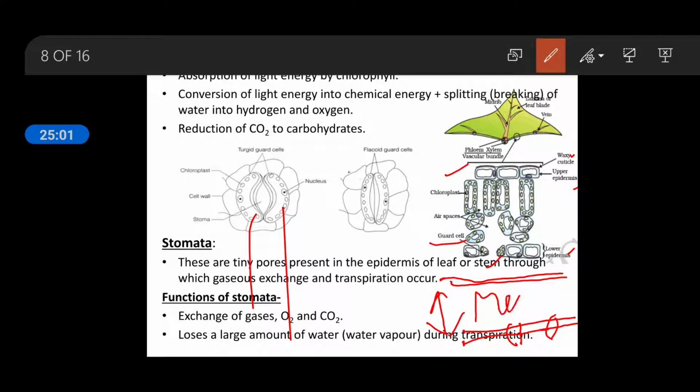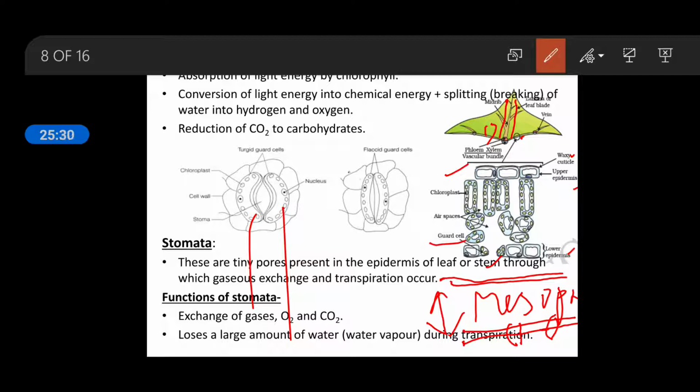In this region, all the tissues which are present are known as mesophyll cells except xylem and phloem. If you look in this part, the xylem and phloem will be there due to the presence of the midrib, but in the rest of the parts, like in this part, xylem and phloem are not seen, okay. But the mesophyll cells are appearing here.